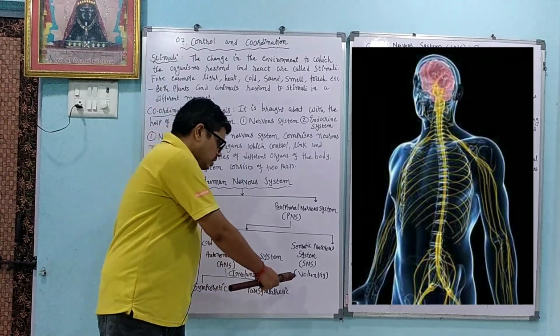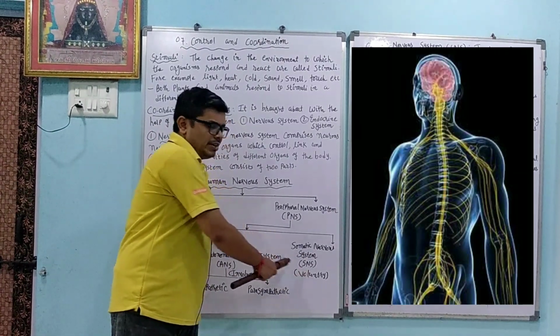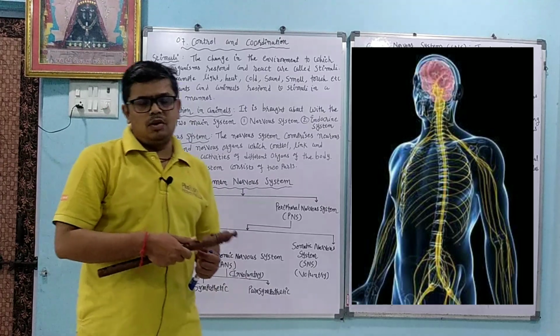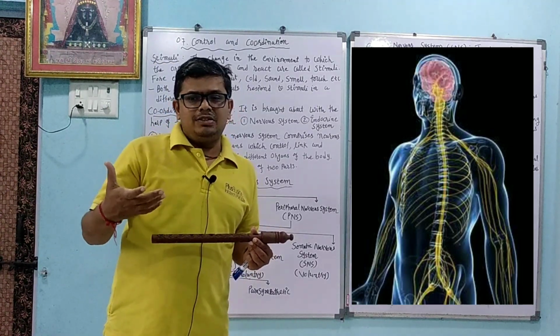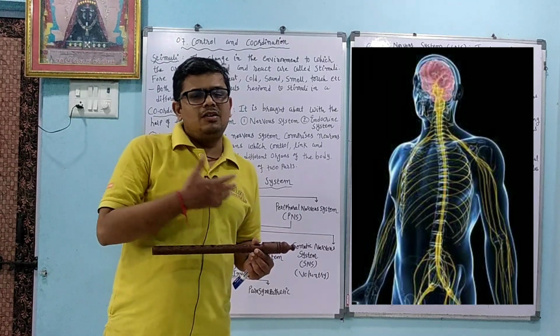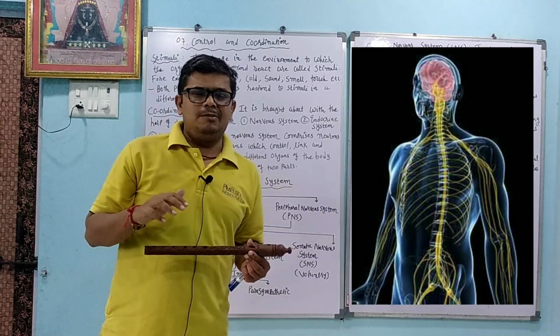Dear students, the somatic nervous system is responsible for voluntary action. Now you should know what voluntary action is. When we are doing any work purposely, like I am giving a lecture, I want to mention something, all these actions are included in voluntary action. I want to run, I want to sleep.